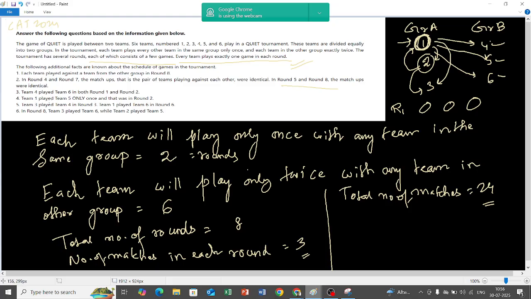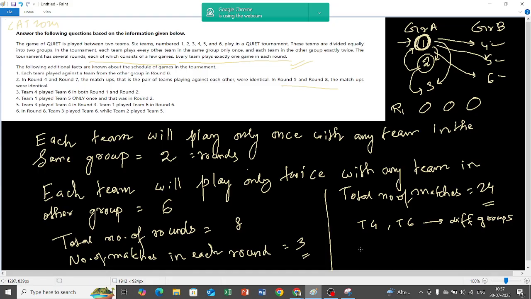Option number 3: team 4 played team 6 in both round 1 and round 2. So team 4 is playing with team 6 how many times? 2 times. So that means 4 and 6 are in the same group or different group? Different groups. So team 4, team 6, different groups. Okay, we got one piece of information.